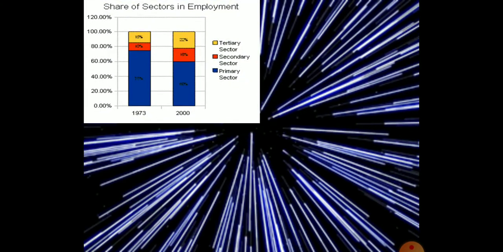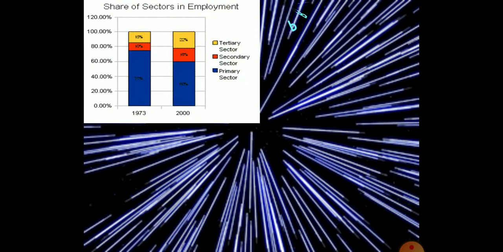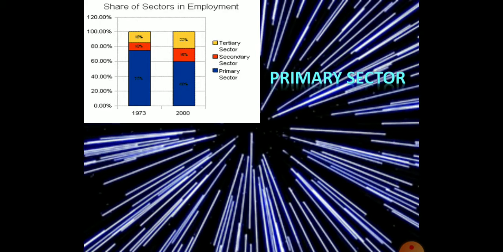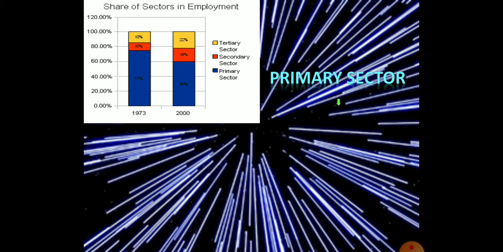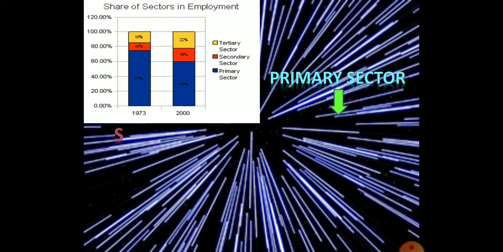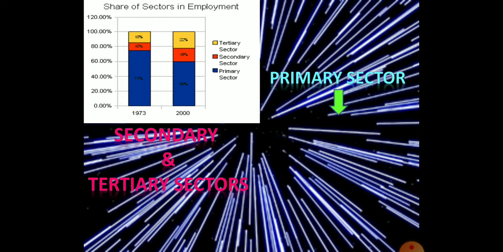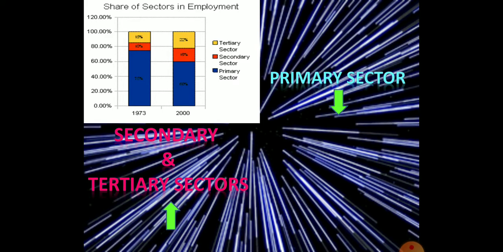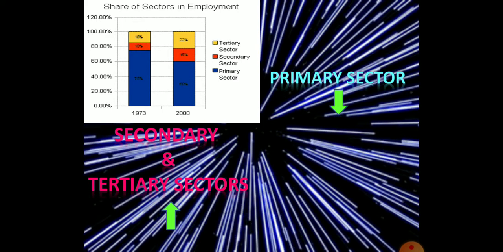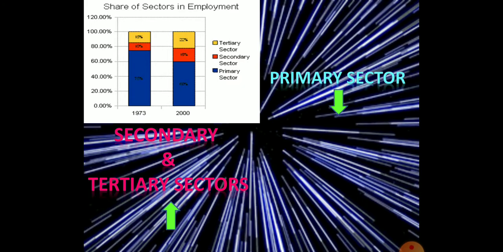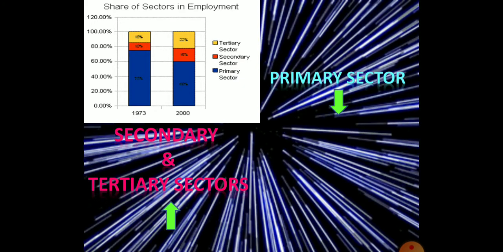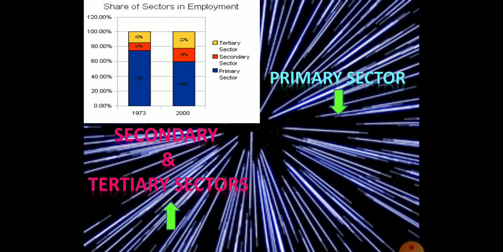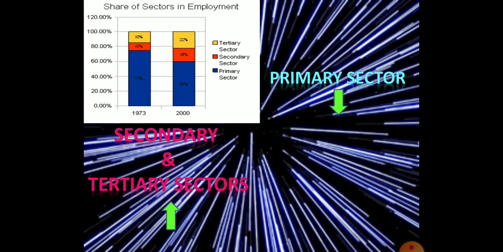Even the share of sectors in employment, meaning the number of people depending on the primary sector, secondary sector and service sector, we can see from this graph. In 1973, nearly 75% of the population is depending on the primary sector, 10% in the secondary sector, and 15% in the service sector.